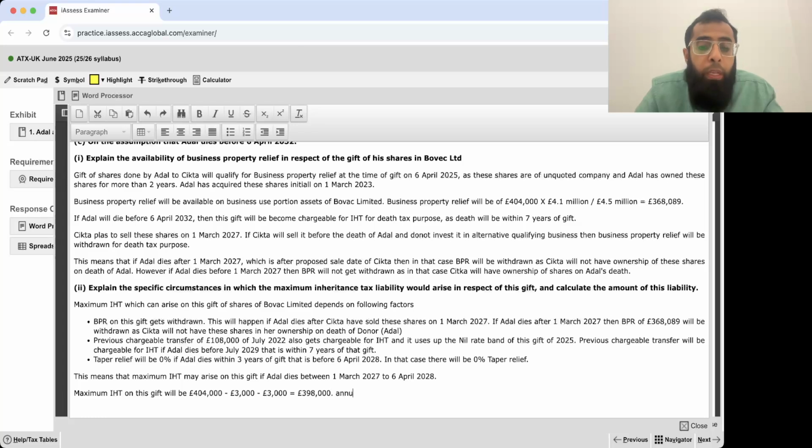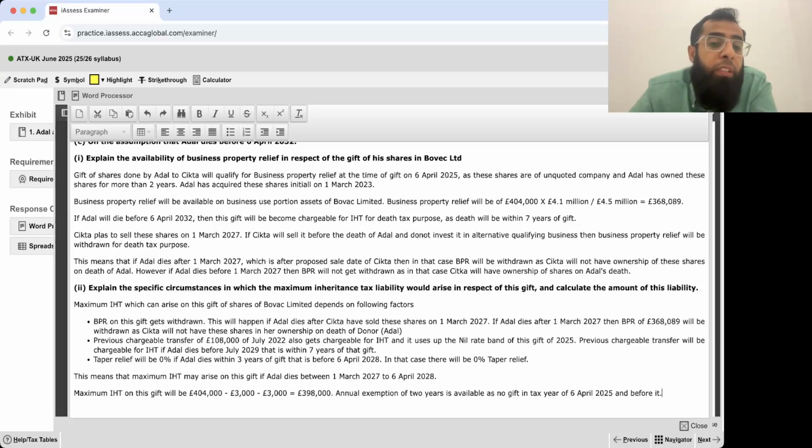Annual exemption of 2 years is available as no gift in the tax year of 6 April 25 and before it, because the previous gift was made in 2022.